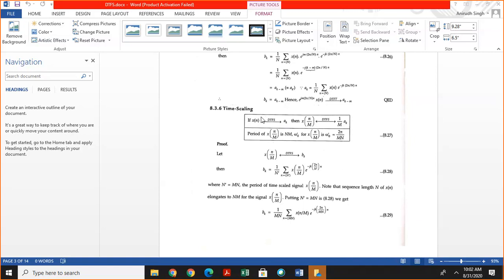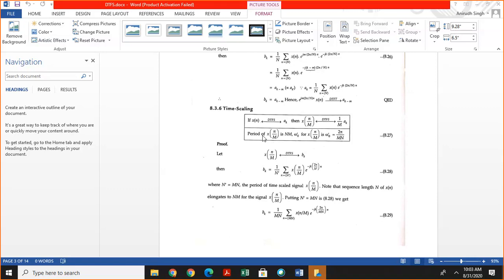In the time scaling property, the period is changed. Suppose that the Fourier coefficient of x of n by capital M is Vk, and by definition Vk is given by 1 by, here instead of using N we use N dash, and N dash is equal to mN.